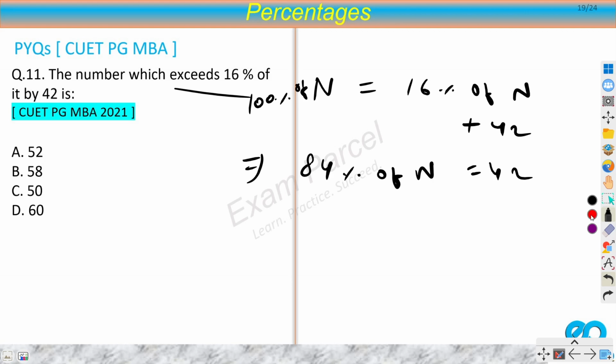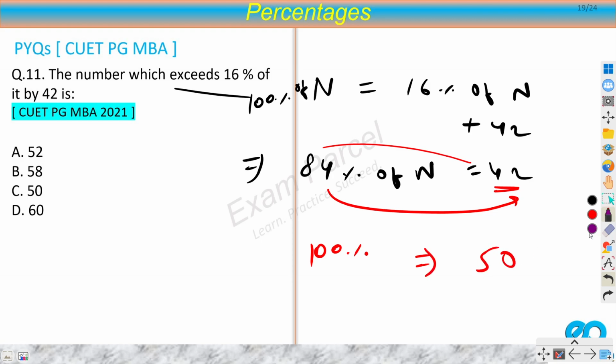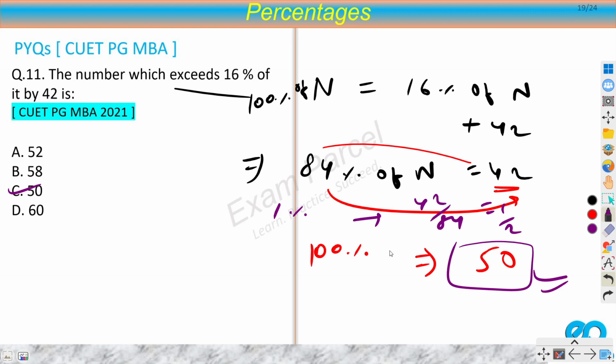Again same thing. 84% value is 42. So what is the value of 100%? Here also I'm doing half, right? So obviously here also I will do half. So 50 is my answer. Or same thing, 84% is 42, so 1% is 42 by 84, half. So 100% would be half into 100, 50. So either way you can do it, but the better way is to think that I'm doing half here. So obviously here also I will do half. So I will get 50.